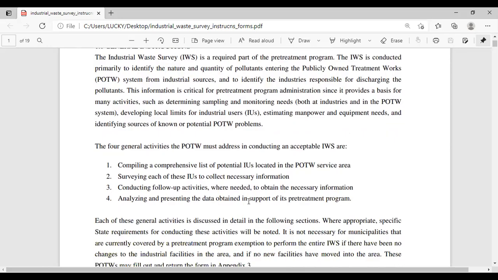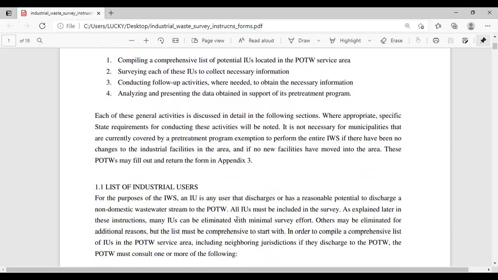Here, guys, the four general activities the POTW must address in conducting an acceptable industrial waste survey are: compiling a comprehensive list of potential industrial users located in the publicly owned treatment works service area, surveying each of these industrial users to collect necessary information, conducting follow-up activities where needed to obtain the necessary information, and analyzing and presenting the data obtained in support of its pretreatment program.